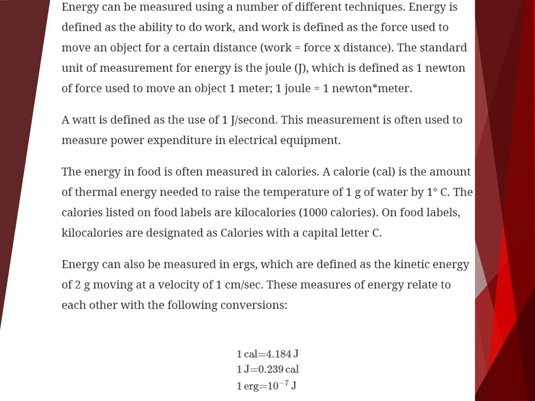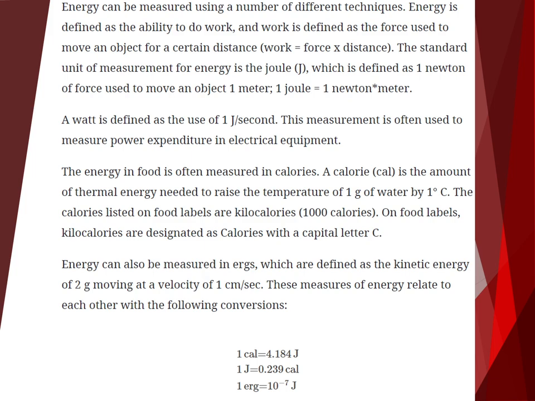The energy in food is often measured in calories. A calorie, which is abbreviated cal, is the amount of thermal energy needed to raise the temperature of 1 gram of water by 1 degree Celsius. The calories listed on food labels are actually kilocalories, which means 1,000 calories. On food labels, kilocalories are designated as calories with a capital C.